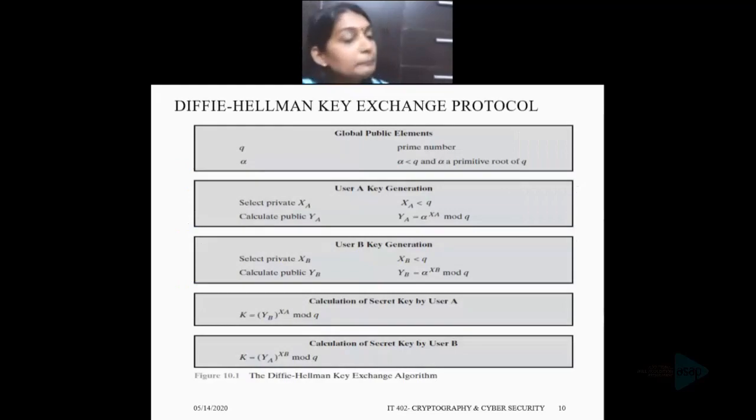In this scheme, the two users agree on two numbers which are publicly known and available to everyone. That means these two numbers are public, global values.